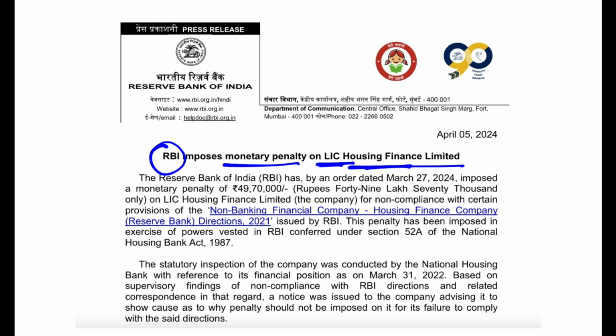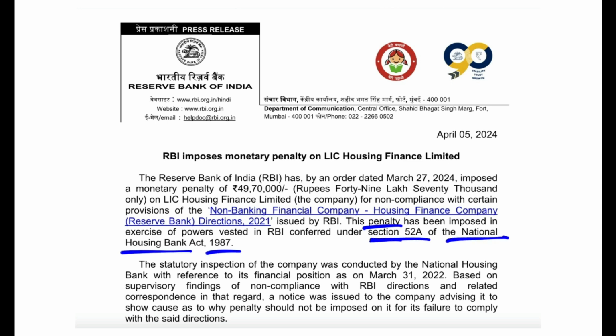How much is the penalty? The penalty is 49,70,000 rupees. This is a significant penalty. So why was this penalty put on LIC Housing Finance Limited? For non-compliance with certain provisions of the NBFC Housing Finance Company Directions of 2021, which were issued by the RBI. And this penalty has been put by the RBI according to Section 52A of the National Housing Bank Act of 1987. So try to remember this provision. This penalty was put under this act.